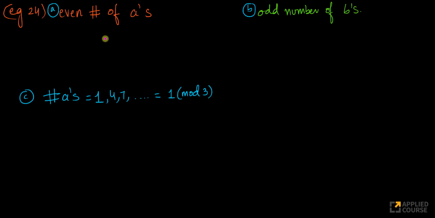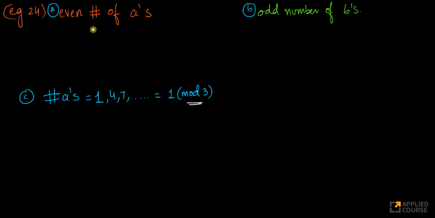Now let's go slightly one step further. If I want even number of A's, okay, there are 3 cases here. Even number of A's, odd number of B's. Okay, let's start with even number of A's. This is simple. Okay, again, we'll come to the modulo arithmetic in a little while, but let's start with even number of A's first. Then we'll learn a lot of things about modulo stuff.